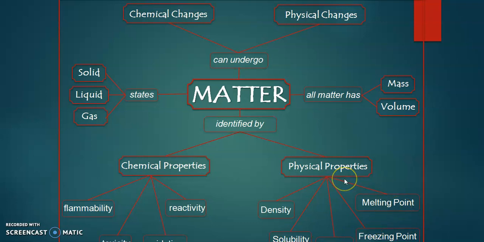All these are the physical properties of the matter. So all are the physical and chemical properties of the matter, including states of matter, and it undergoes physical or chemical changes. That's why states of matter are studied by the different processes.